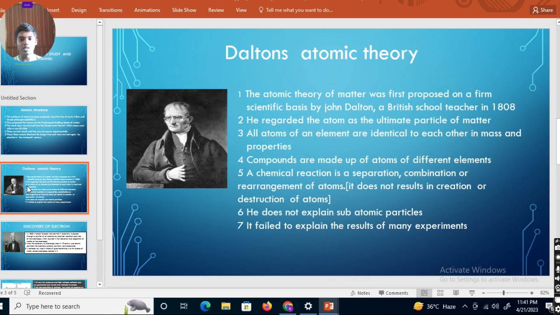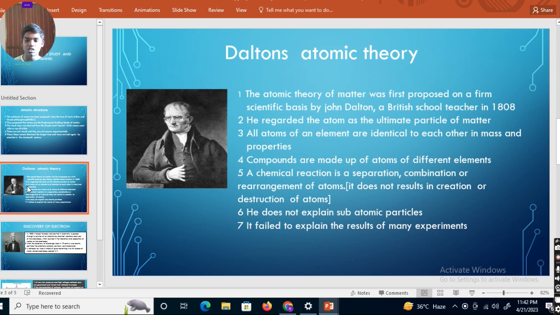Here he explained the law of constant proportion. What does the law of constant proportion mean? The atoms in an element are present in a fixed ratio. He explained that this is the law of constant proportion.